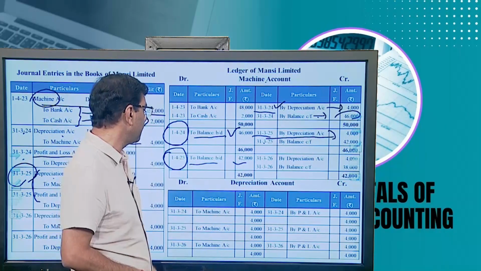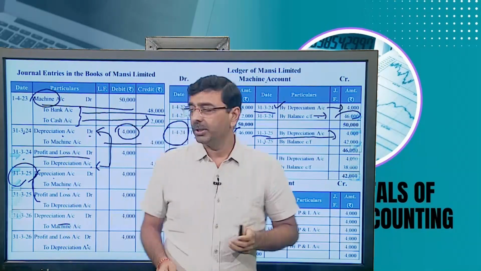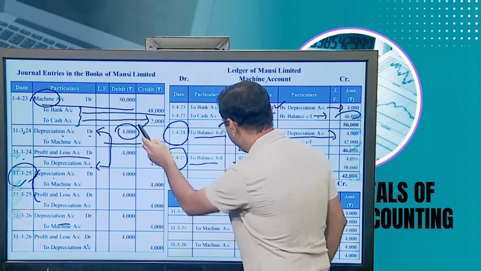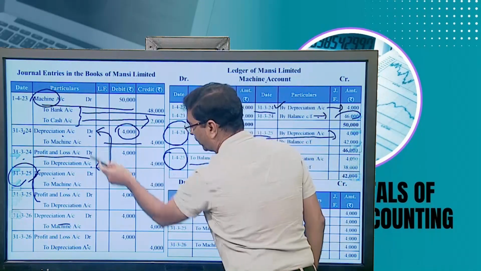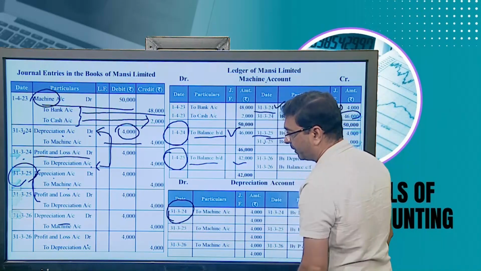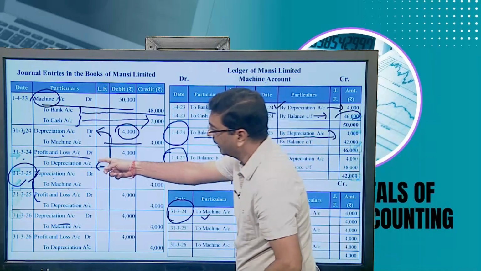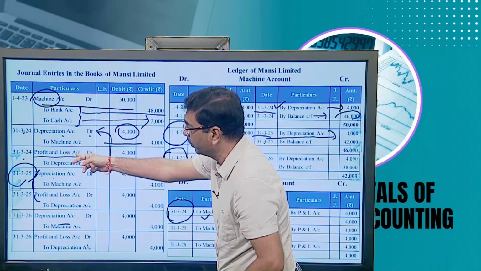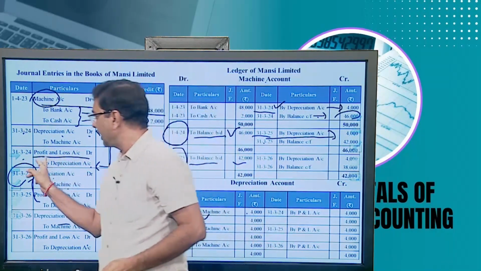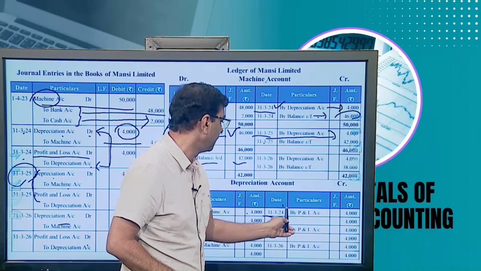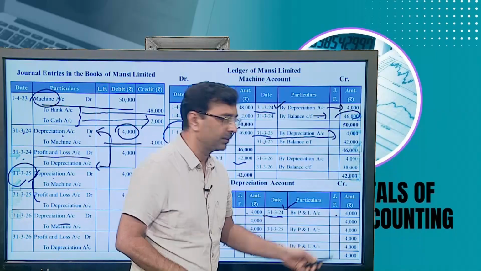Now this is the depreciation account. Now we can post the depreciation entry also. 31st March 24, it's debited. So in the depreciation account debit side, the opposite name is machine: 31st March 2024, to machine 4,000 rupees. And the next entry, the depreciation transferred into the profit and loss account, is recorded on the credit side of the depreciation account: 31st March 24, by P&L account 4,000.